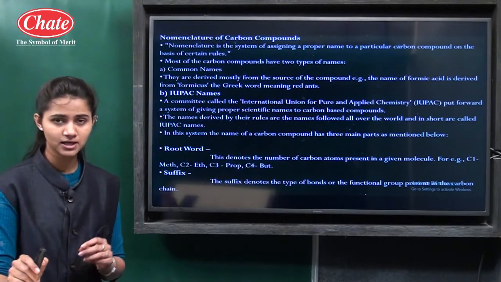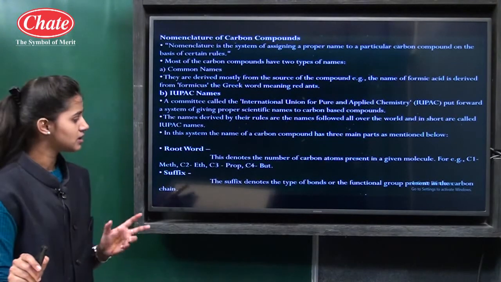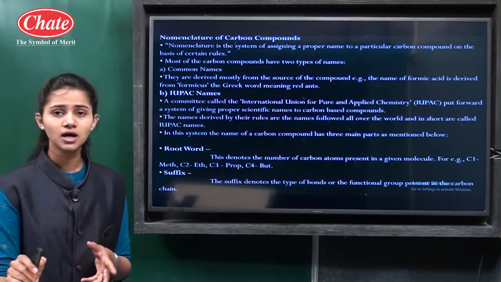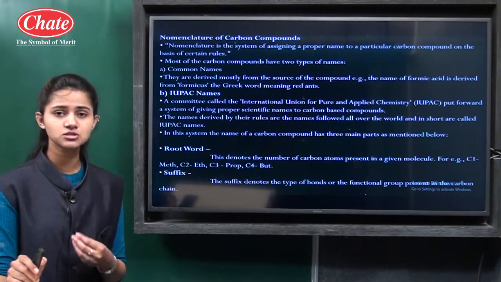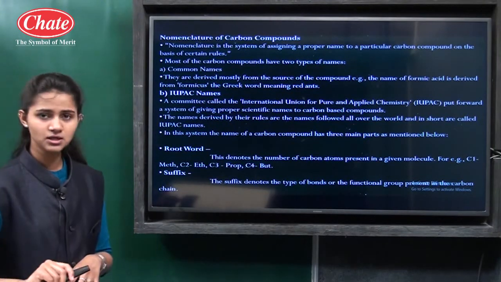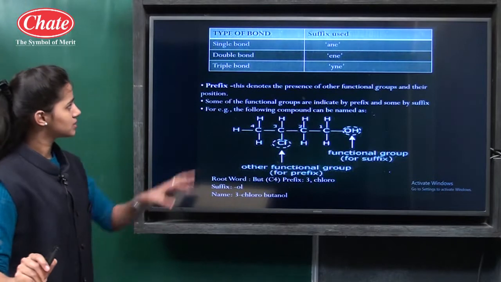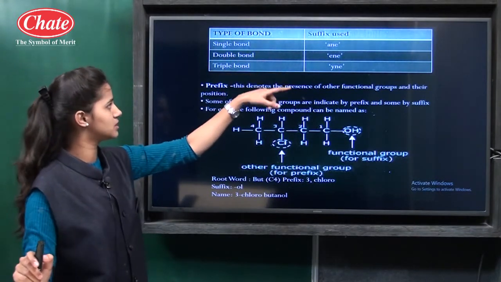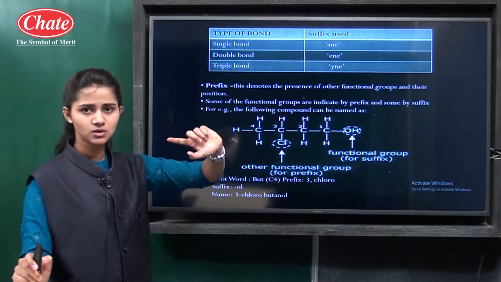If alkene is there, it should be ene. If it is alkyne, then there should be yne. For the alcohol functional group, the suffix is ol. For aldehyde, the suffix is al. See here it is given: for single bond the suffix is ane, for double bond it is ene, for triple bond it is yne.